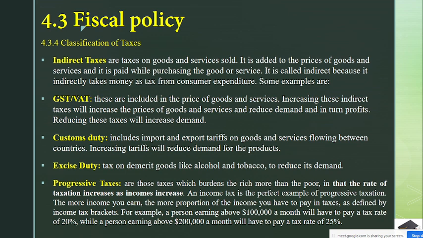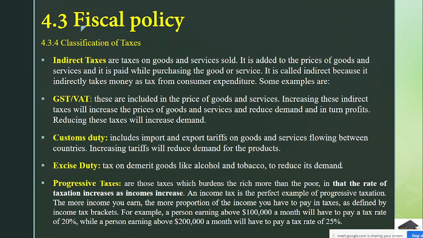Customs duty includes import and export tariffs on goods and services flowing between countries. Getting my point? Anything you are going to sell out of the country, you have to pay customs duty. And if you are going to buy something, you have to pay customs duty. You can't buy a car by sitting over here. If you want to buy a Chinese car, you have to pay customs duty.